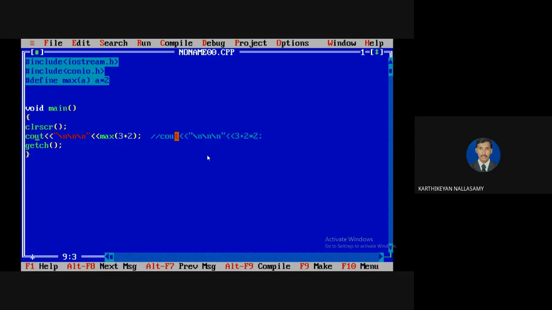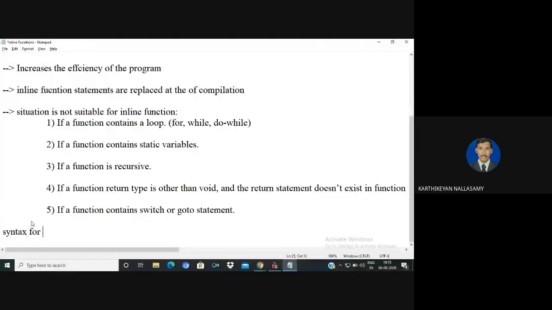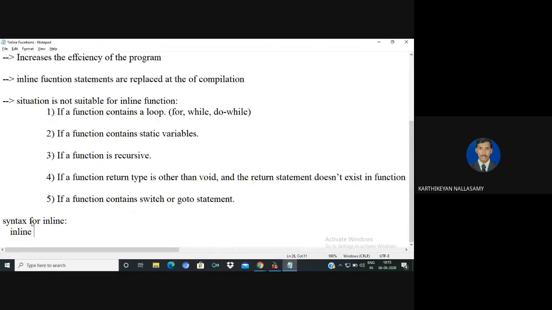Okay, so now let us move on to the inline function. We must know the syntax for inline function. Inline is a keyword, followed by the return type. It is a function, so it is return type, function name, followed by arguments.